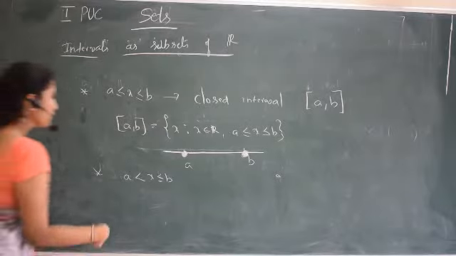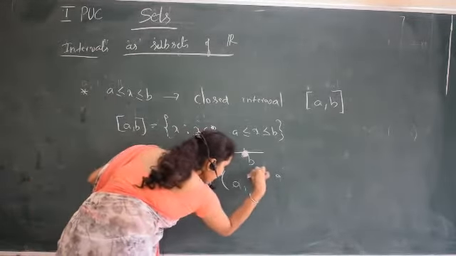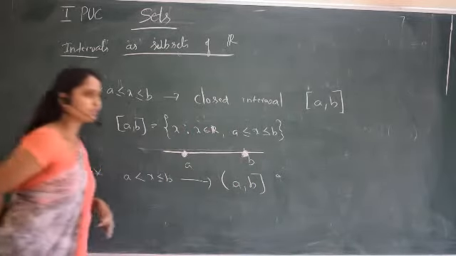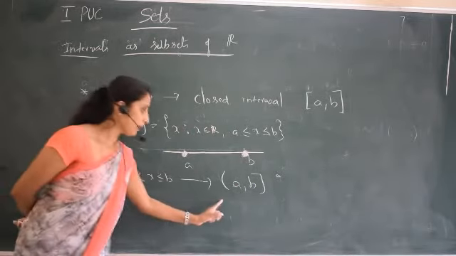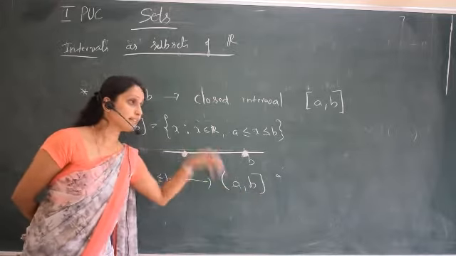Here A is not included, B is included. Always remember, an open bracket indicates not included, and a closed bracket indicates included.